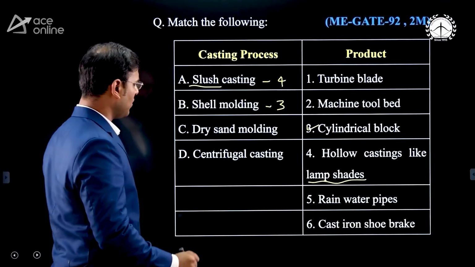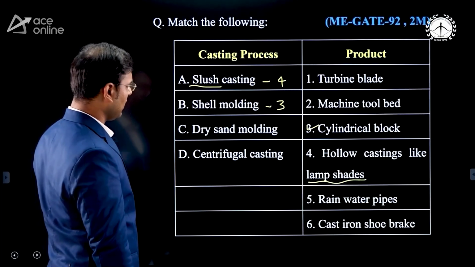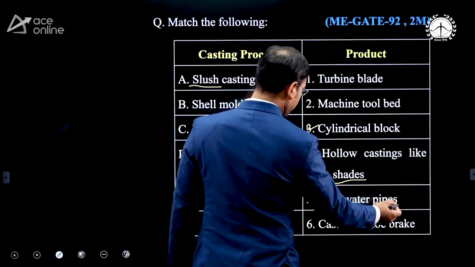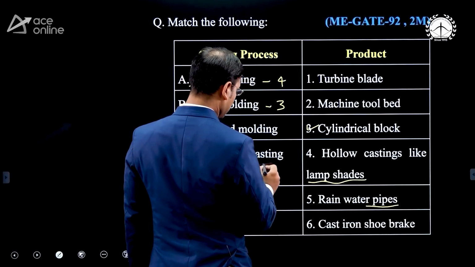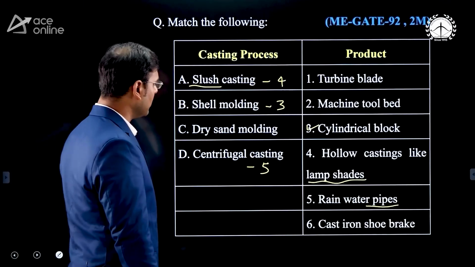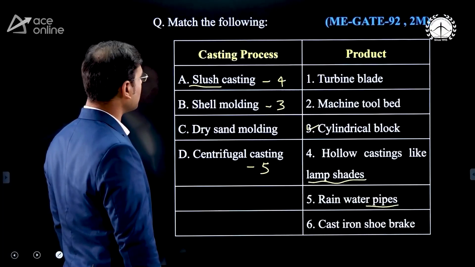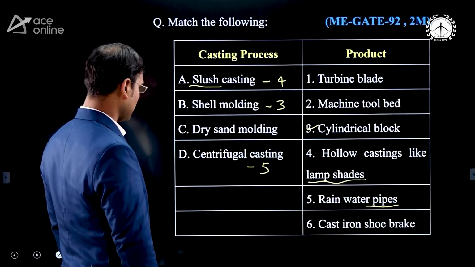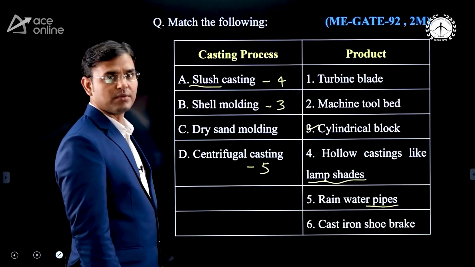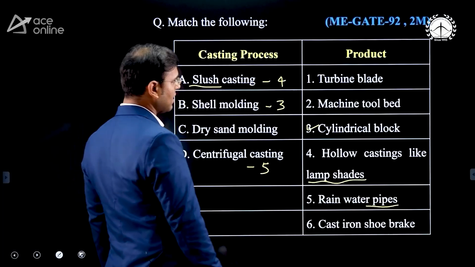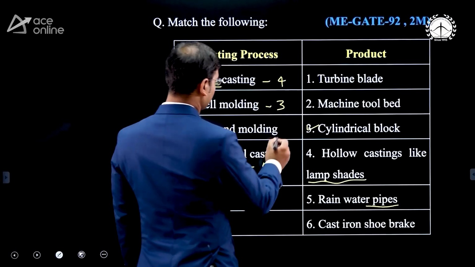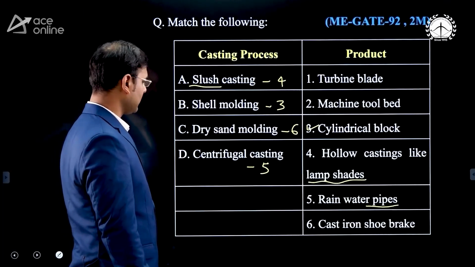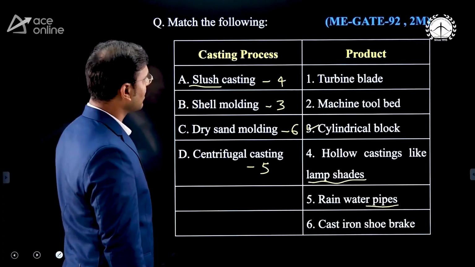Then dry sand molding and centrifugal casting. Now here you can see that the rainwater pipes are made by centrifugal casting, so this answer is D5. Now there is a big question about dry sand molding: are we making the turbine blade, machine tool blade or cast iron shoe brake? By using dry sand molding we can make the cast iron shoe brake, so the answer is 6. You can see here A4, B3, C6 and D5. These are all correct options.